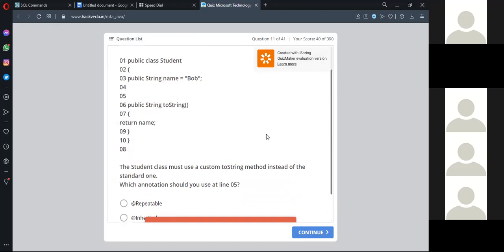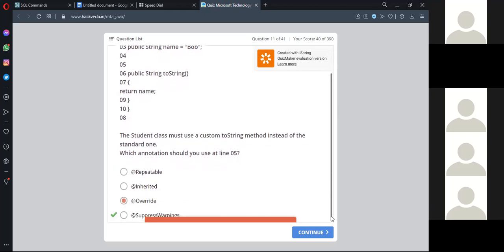This is called metadata. Meta annotation, we say it. Annotation means it is telling you additional data, additional information about what you are doing in here. Okay, so repeatable, inheritance, override, and we have selected suppress warning, right? So what annotation should be used at line 5? So the suppress warning will come.